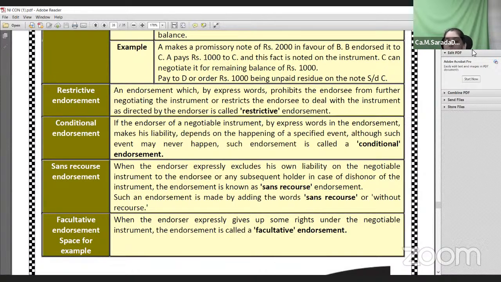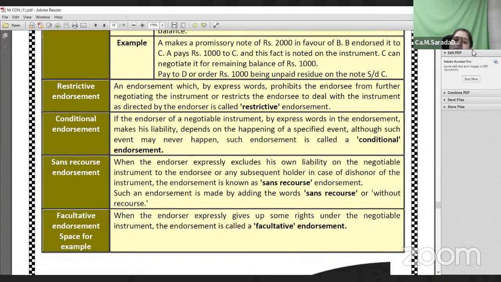He will specifically mention that I am no more liable for any of the expenses during the course of endorsement. He is waiving that right, or canceling the right to receive the notice of dishonor. When he expressly gives up certain rights, he says, even though you don't give me notice of dishonor, I'll make the payment. Such are the examples of facultative endorsement.